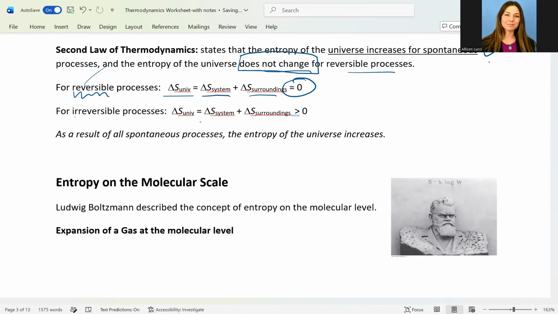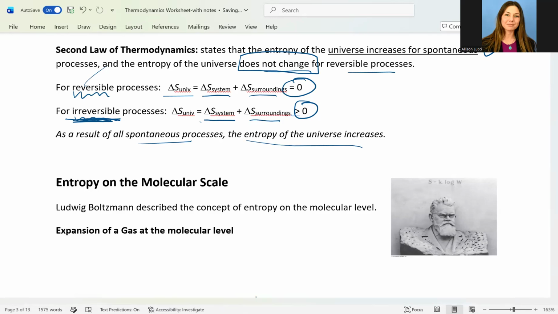And then this second equation for an irreversible process shows that the change in entropy for the system plus the change in that of the surroundings is going to be greater than zero. So there's going to be an increase in entropy, or an increase in randomness, of the universe. That's specific again to spontaneous processes, which, as we defined earlier, are irreversible processes. So for all spontaneous processes, the entropy of the universe increases.